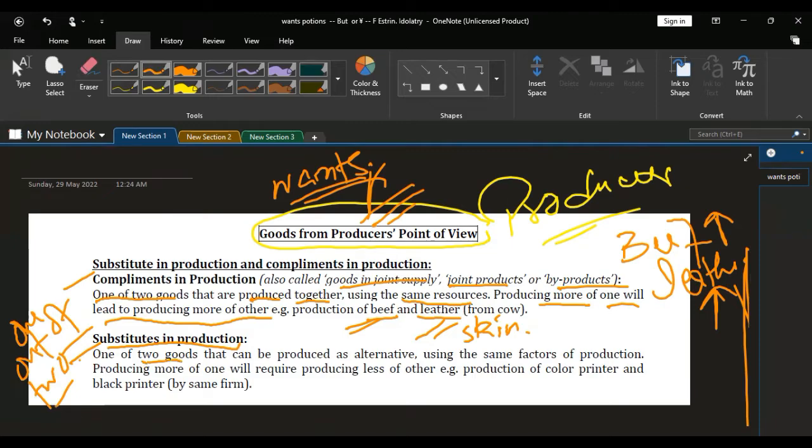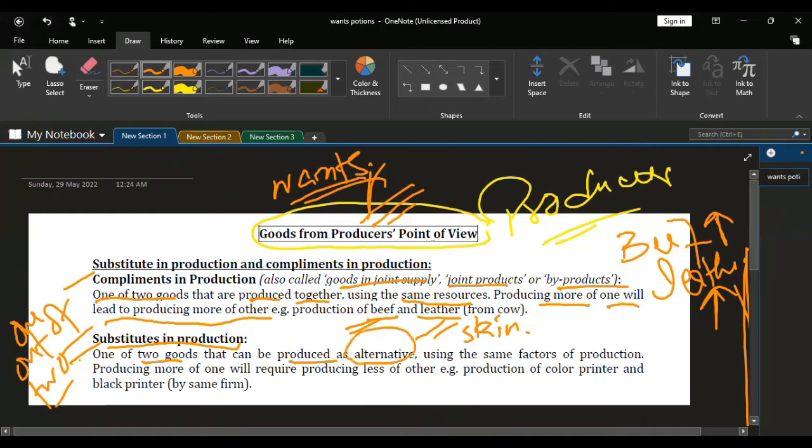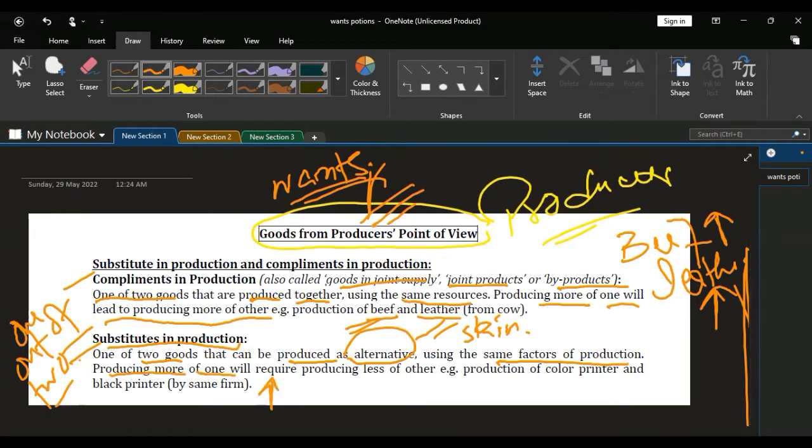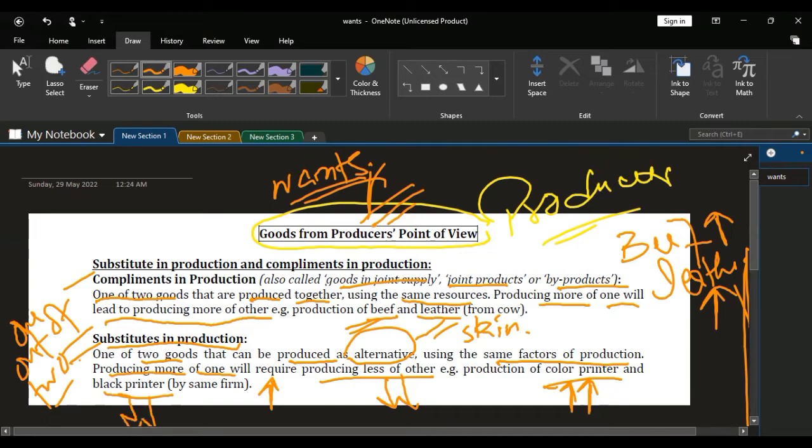One of two goods can be produced as alternatives using the same factors of production; if you want to increase the production of one, it will require producing less of the other, to spare some resources. For example, production of color printers: the more color printers are produced, the fewer black printers will be produced.